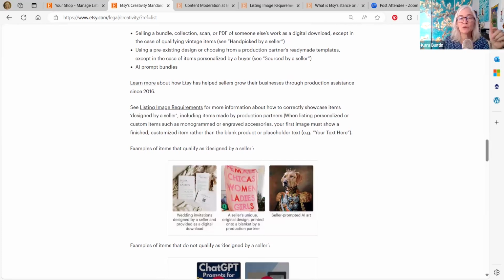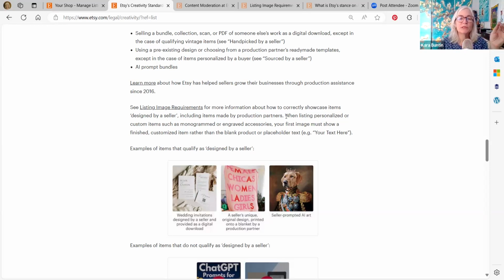The last thing that I heard, and I haven't looked for this in the policies yet, is that you can use mock-ups if they are provided by the company that's actually producing the item. So you can't buy a mock-up or make your own and then use it, but you have to use it from the ones that are making the product.